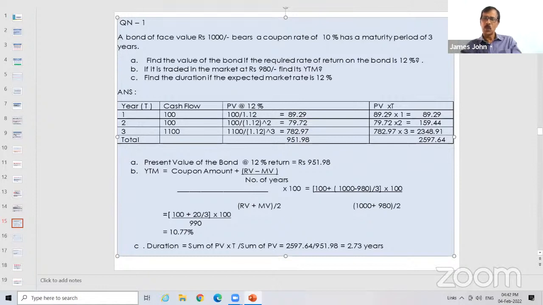So you have to discount the cash flows at 12%. Here the time value of money is taken into account. You must be knowing how to calculate the present value. If the future value is given, how do you calculate the present value? That is fundamental basics. Future value divided by 1 plus R whole.